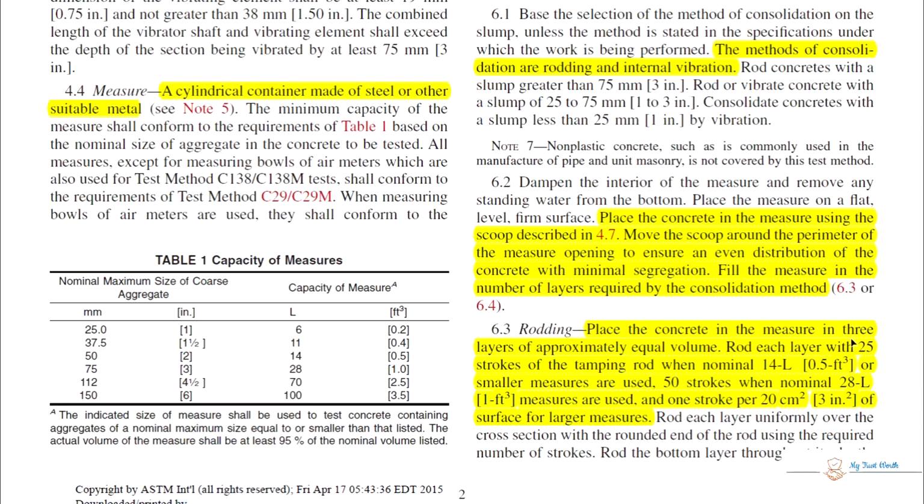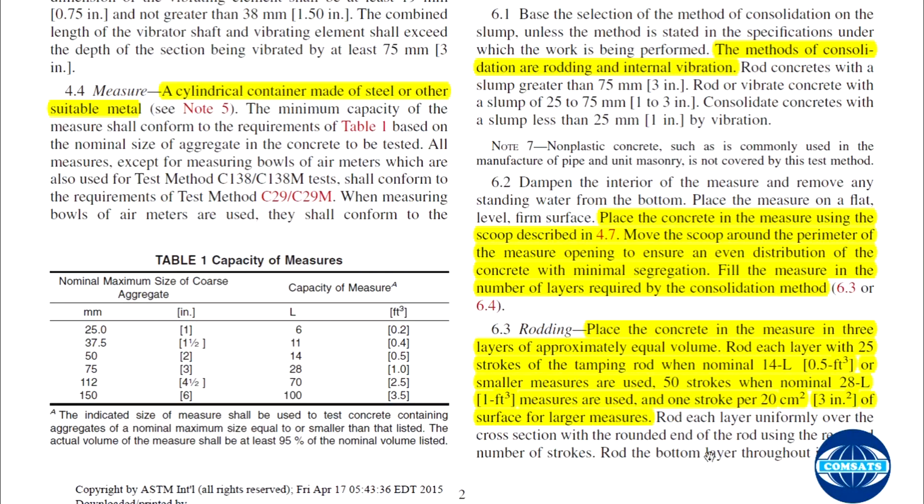Rodding. Place the concrete in the measure in 3 layers of approximately equal volume. Rod each layer with 25 strokes of the tamping rod when a nominal 14 liter or smaller measure is used, 50 strokes when a nominal 28 liter, 1 cubic foot measure is used, and 1 stroke per 20 square centimeters of surface for larger measures. So the number of strokes depends on the size of the measure. Rod each layer uniformly over the cross section using the required number of strokes.